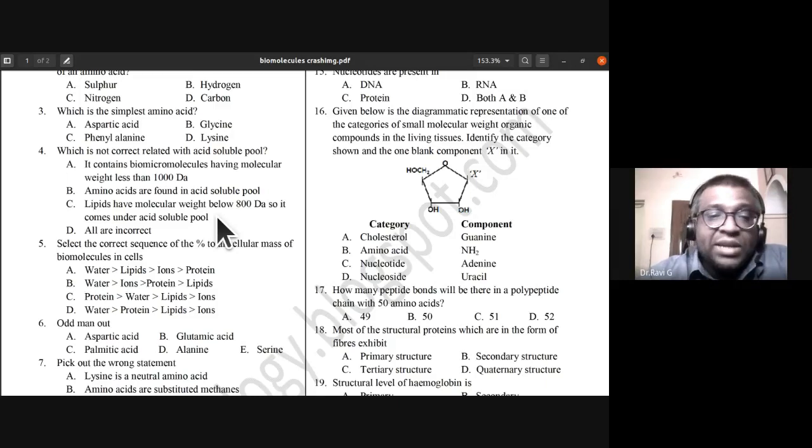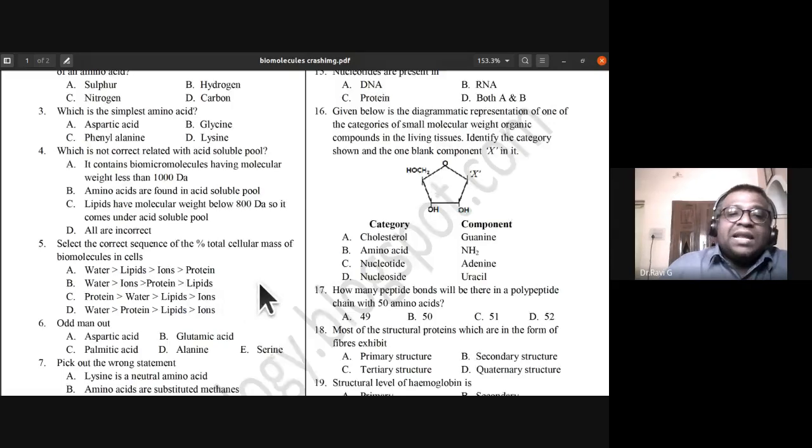That is one important aspect of lipids. So the statement that lipids have molecular weight below 800 Daltons, so it comes under acid soluble pool, is a wrong answer. It is the acid insoluble pool. Okay, so that is the reason the fourth question's answer is C.